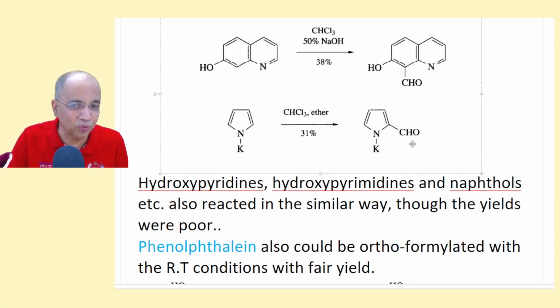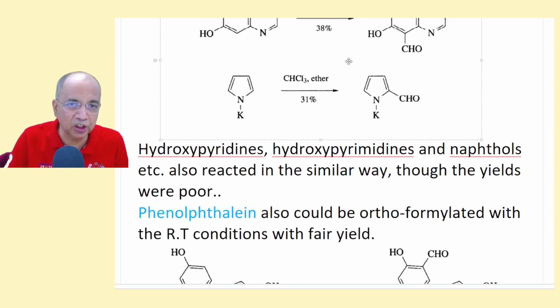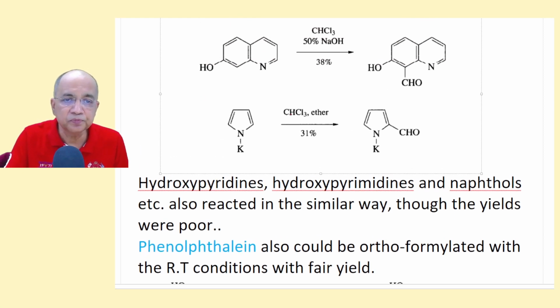This is ortho formylated. And this nitrogen lone pair, just like OH, is responsible; there is no necessity of any plus M group. There is already a lone pair here, with a negative charge, which will make the ortho attack from this position. So even in the absence of OH, simple pyrrole will be ortho formylating under the same condition.